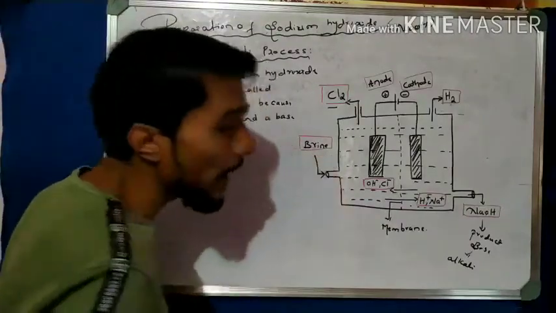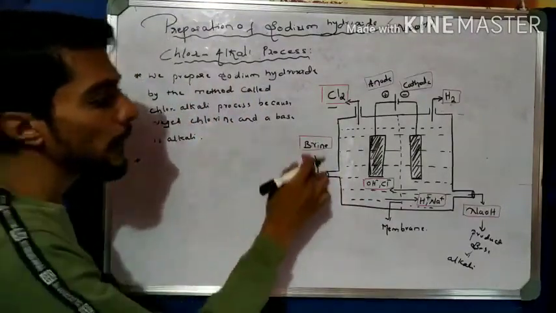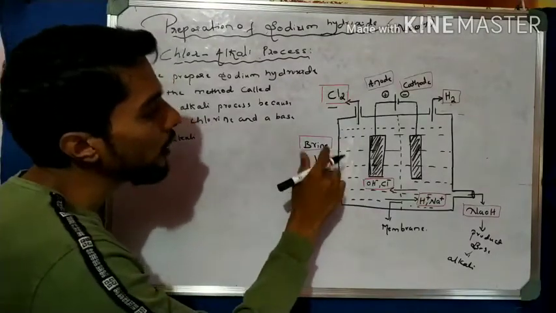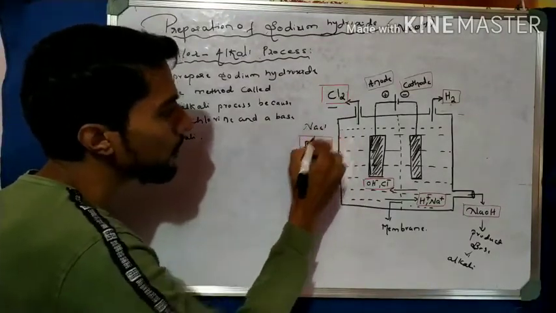So what is the brine solution here? The one new word is brine solution. So brine solution is nothing but a solution of sodium chloride. That is simple. Okay.